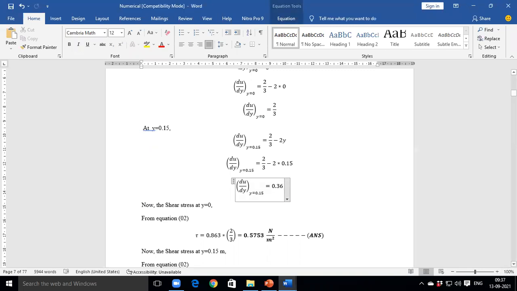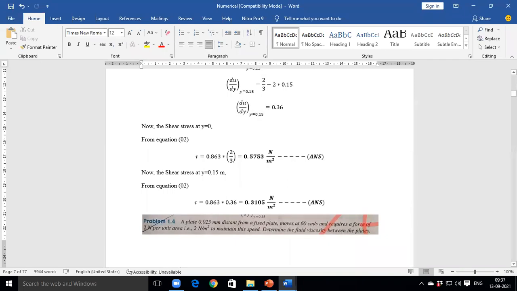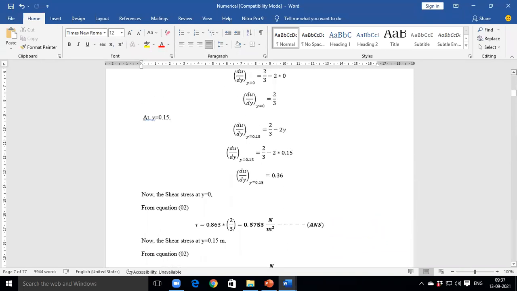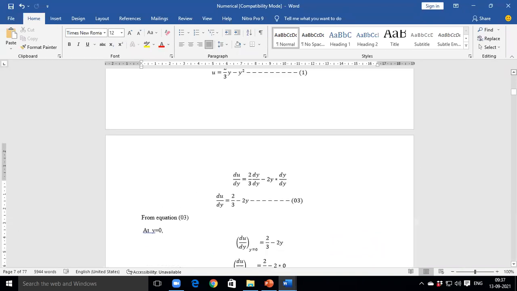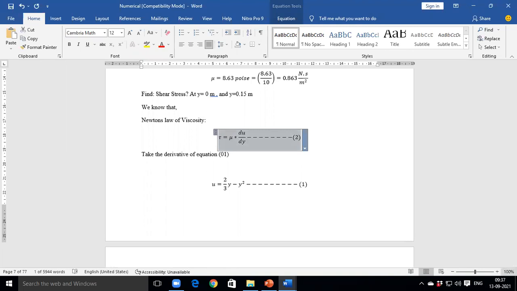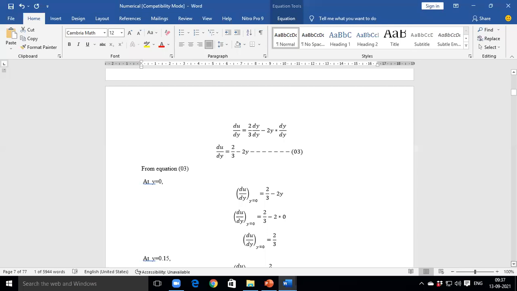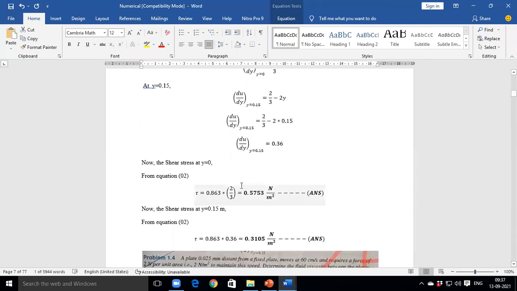We need to find the shear stress at y is equal to 0. Which equation we need to consider to find out the shear stress? Equation number 2, Newton's law of viscosity. We need to put the value of du by dy in equation number 2.